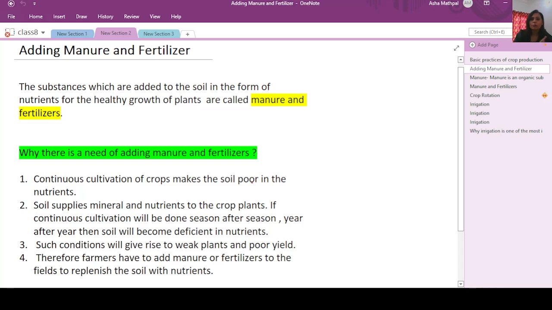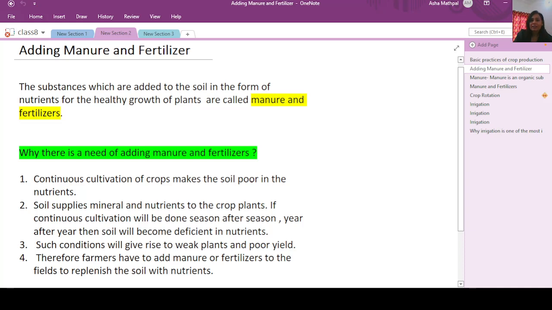Now after putting the seeds, what can be the next step? After putting seeds, you want the seeds to give a new plant, right? Now to get this new plant, you will have to give water and food to it. Here food means adding nutrients to the soil. Now how are we going to add nutrients to the soil?